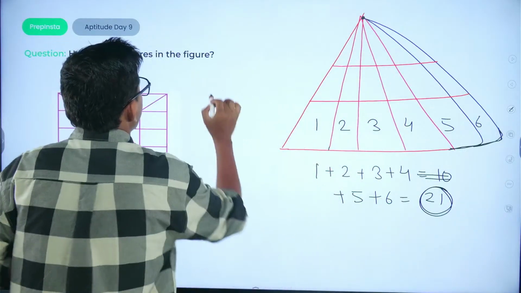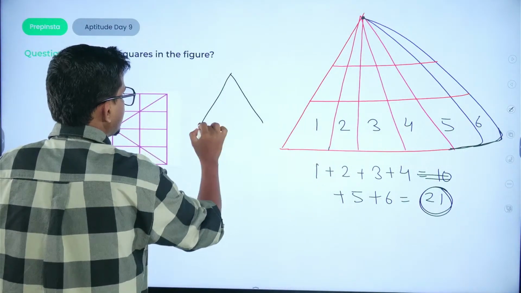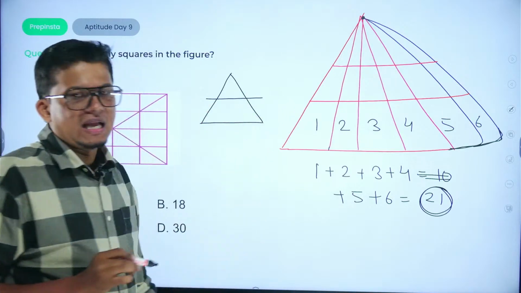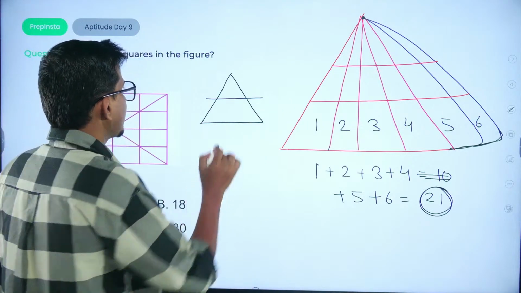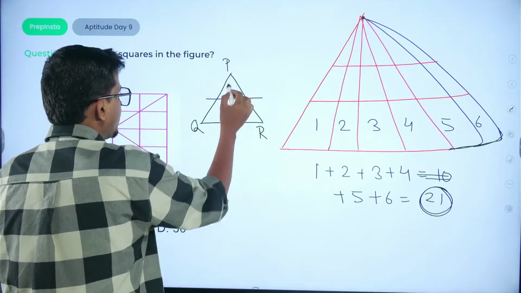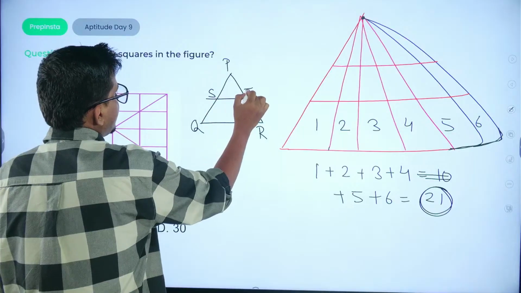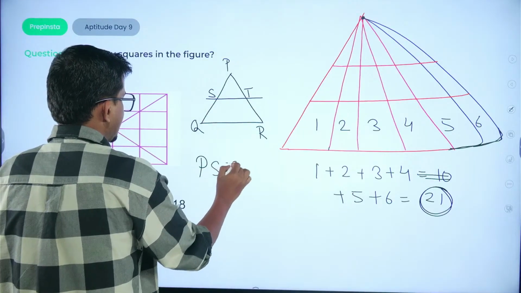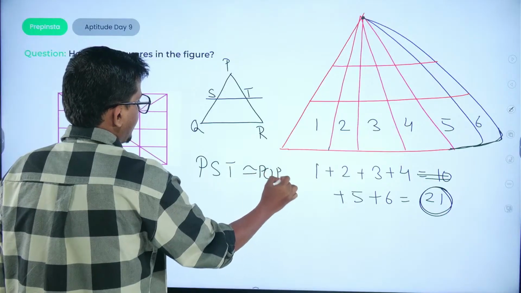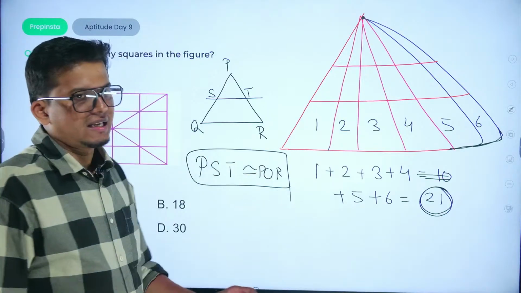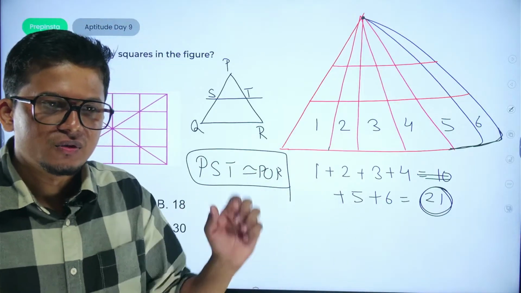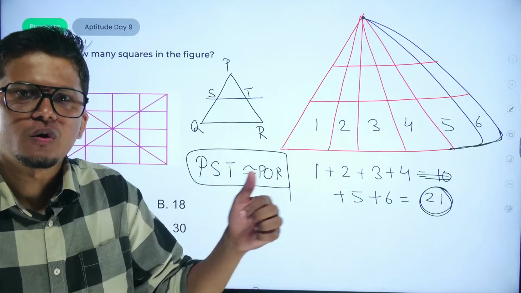Okay, देखो example से समझो. If this is a triangle, if I dissect it in this way, actually what we are getting are two congruent triangles. Suppose this is P, this is Q, this is R, PQR, right? Suppose this is S and T. So we can say PST is congruent to PQR. That is, we are getting two exact copies of triangles. Okay? We get two equal or two congruent triangles from here.